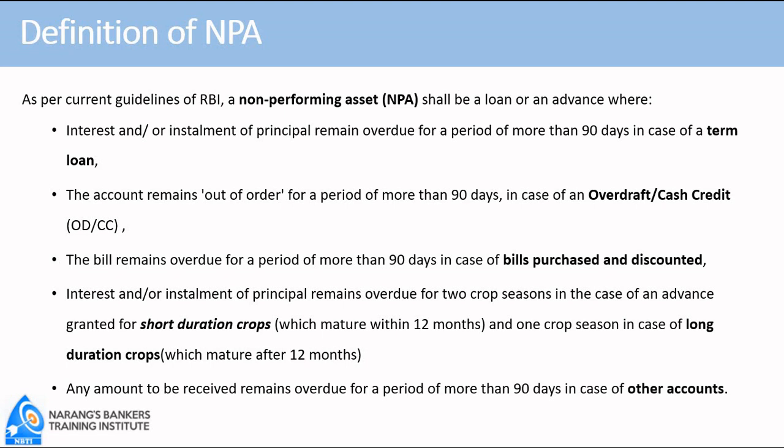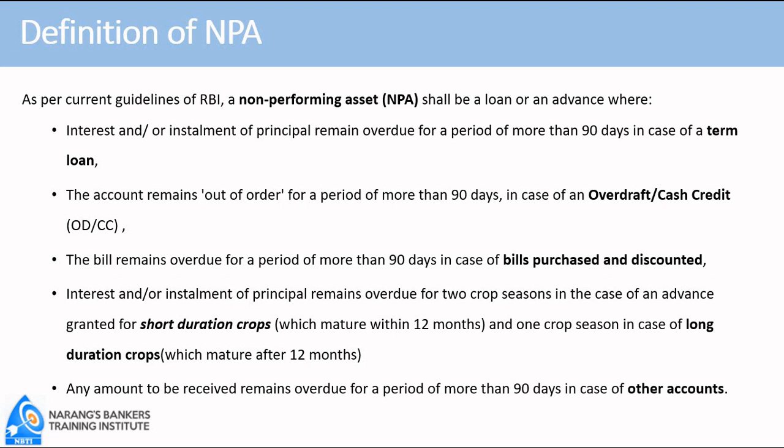In case of working capital advance, that is overdraft and cash credit, NPA norms are slightly different. Instead of calling overdue, the word used in case of CCOD is the account remains out of order for a period of more than 90 days. Because in case of cash credit overdraft, there is no installment fixed, only a sanction limit is fixed within which the party can operate any number of times, so long as he is submitting stock statement regularly, he is paying interest regularly, and the account remains within limits.